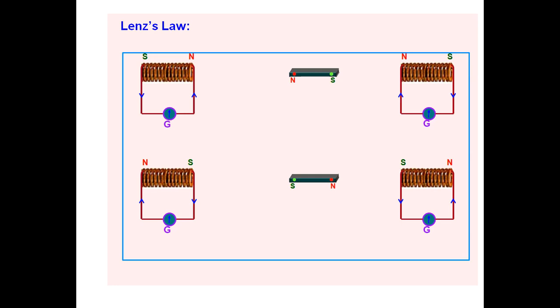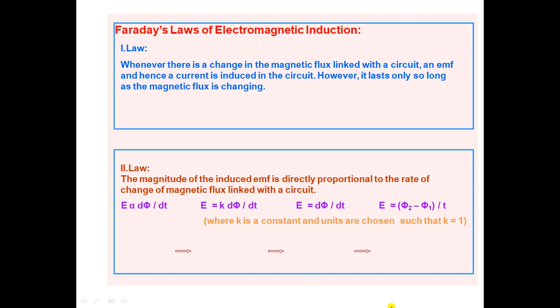Next, Lenz's law. Earlier we took E is equal to d phi by dt, but actually, whenever we verify the EMF, we get a negative sign: E is equal to minus d phi by dt.